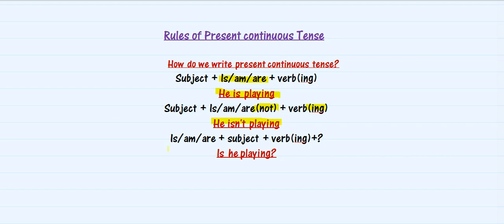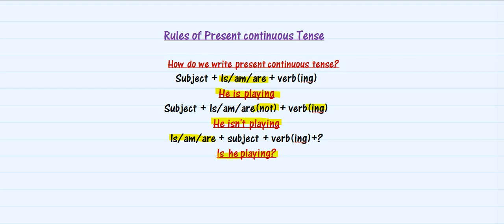The third rule is for a question. Suppose you're writing a sentence which is in a question form. Then what you need to do is you need to write is, am, are, and then follow it by the subject and then verb ing. That means first your is, am, are will come and then the subject will come. Now the subject is not on the first point. Earlier it was subject and then is, am, are plus the verb ing. Now it is, am, are plus your subject plus verb in ing form. Like the example here is, is he playing? Obviously, it will end with a question mark.